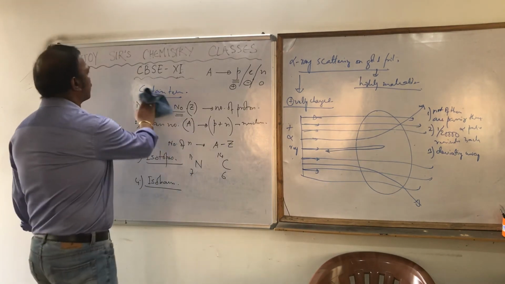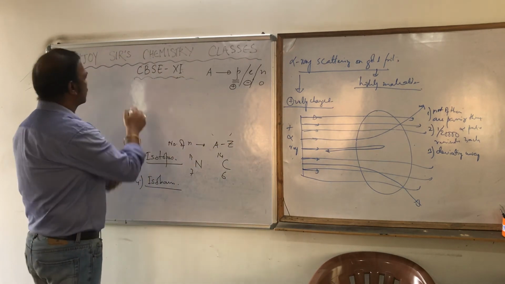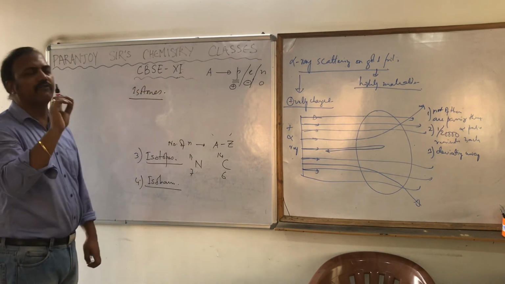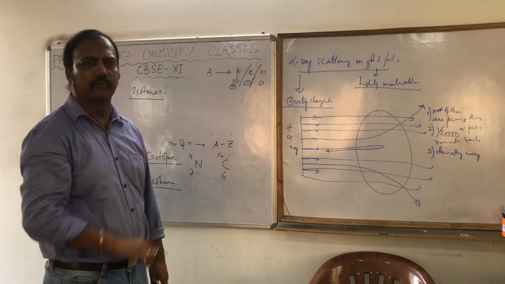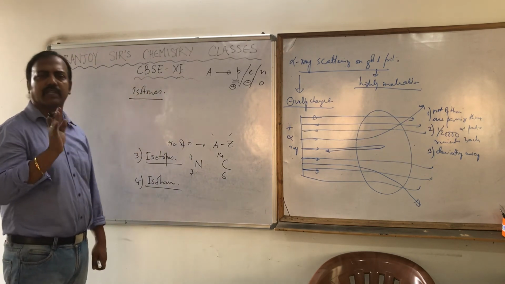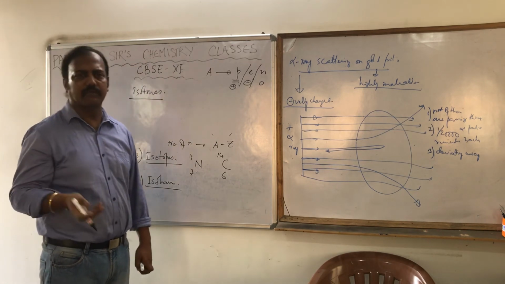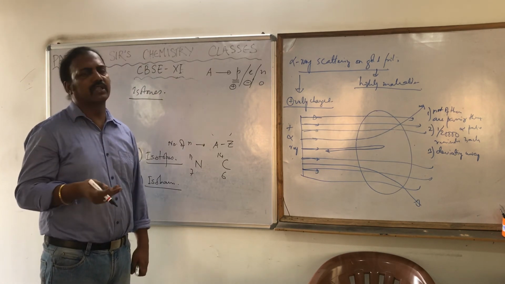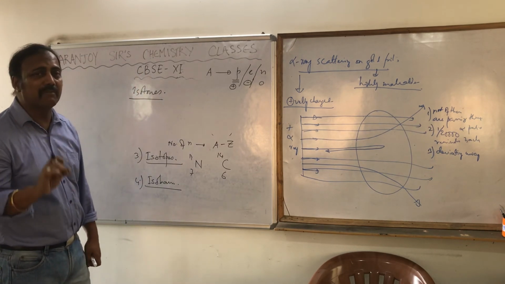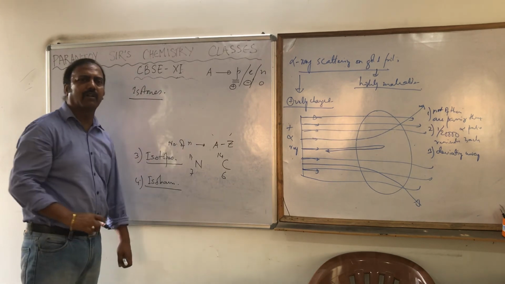And the last term we are going to know today is isotones. What are isotones? They are also different atoms of different elements. Neither their mass number is the same nor their atomic number. There is no chance of the atomic number being the same because they are different elements. Their atomic numbers are certainly different and their mass numbers are also different. But what is the same is the number of neutrons.